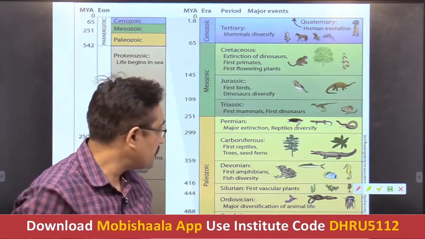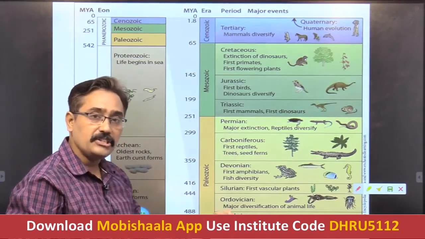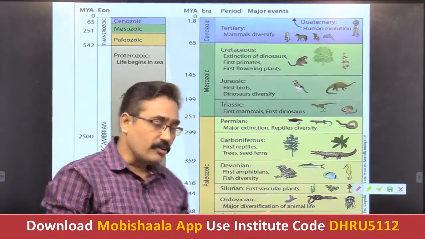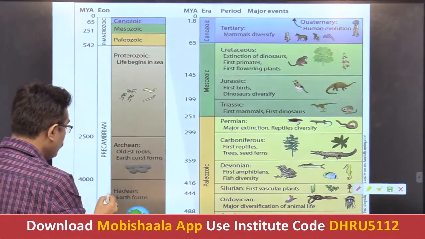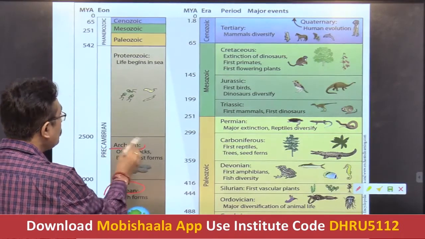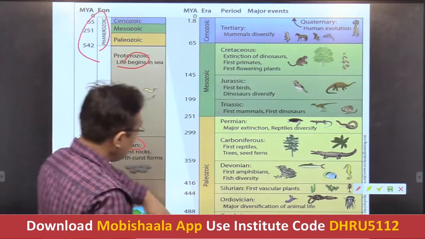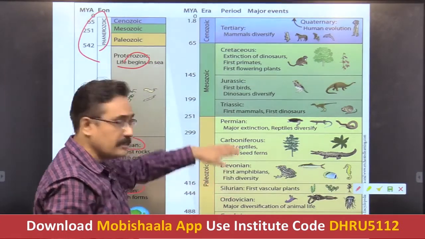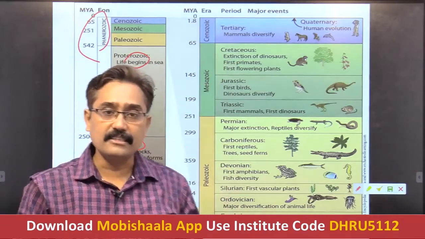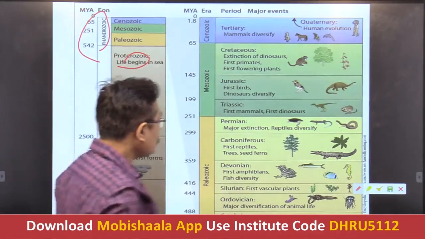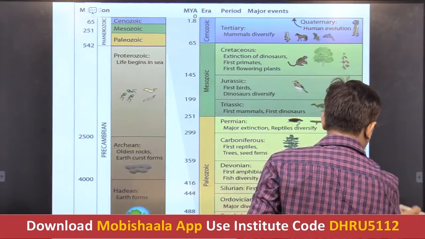In the next class we will study what the geological history is, and what important developments happened in this period, meaning what happened in the Hadean, a bit in the Archean and Proterozoic, and especially, more emphasis will be on the Phanerozoic. We will study step by step what happened in different periods in the next class. So students, for today's class,